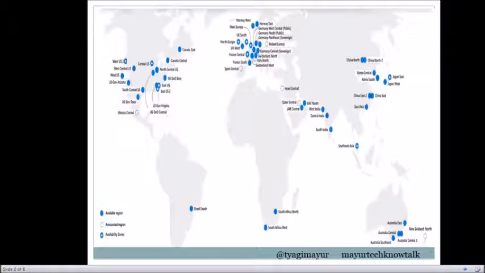I'll post the link of this global infrastructure diagram which I have taken from the Microsoft website, because it keeps updating. You could see that there is also a mark of announced regions, so there will be more upcoming regions in this infrastructure.